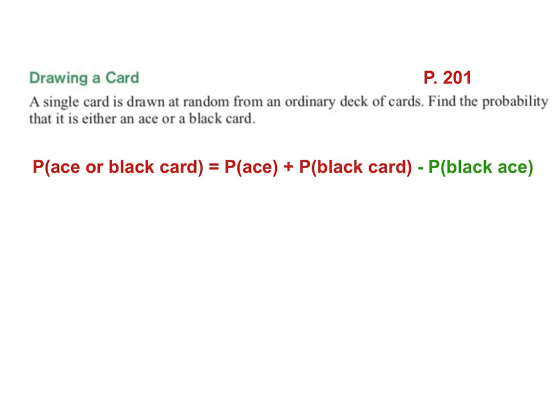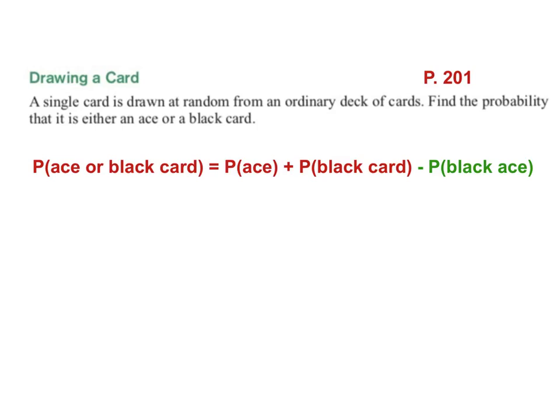Just from a numbers perspective, there's 4 aces, so I'm counting 2 of those black aces here. In the black cards, there's 26, and I'm also counting 2 of those black aces over here, which means I've counted them in both probabilities, so I have too many of them.